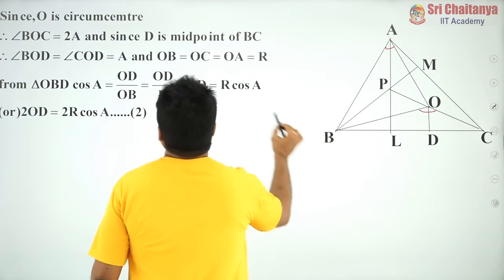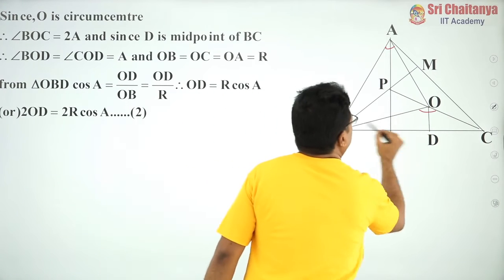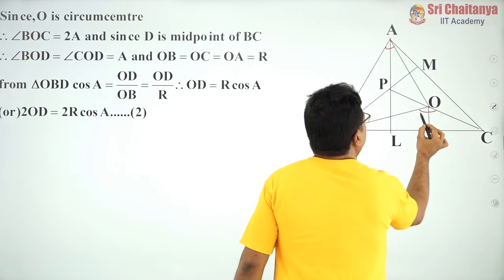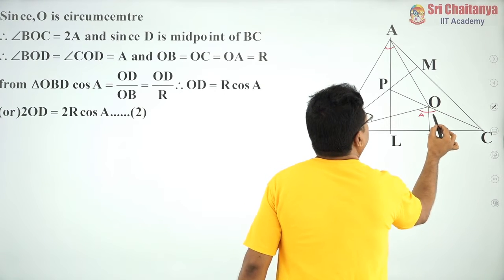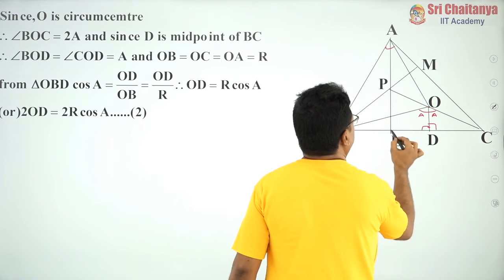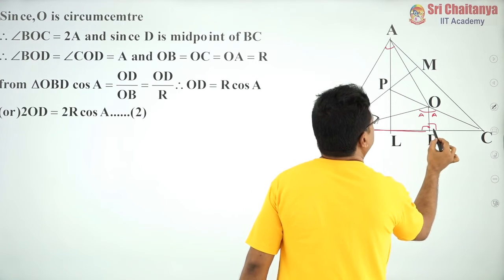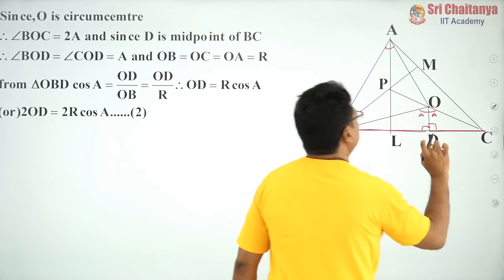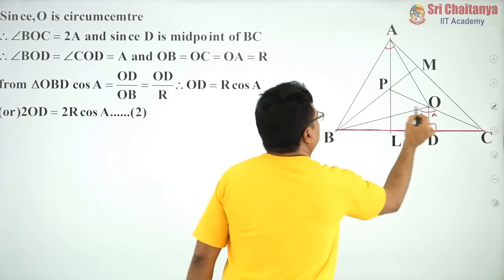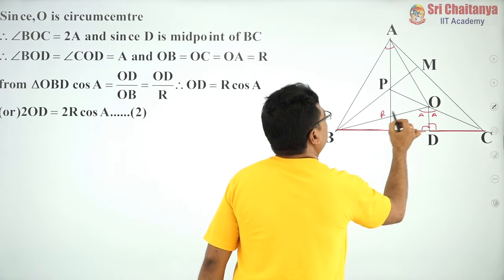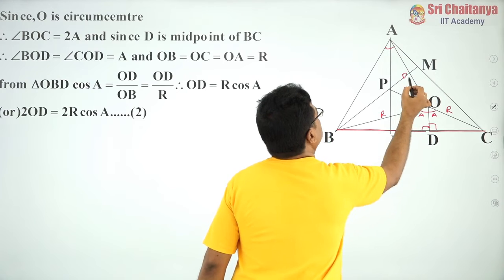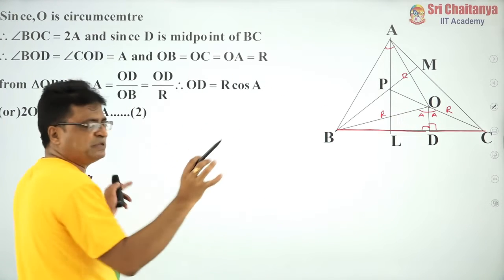So this is BOC, this is 2A, this is A, and again this becomes A, and here it is 90 degrees, and here it is also 90 degrees, and sides BD and DC are both equal. This is circumradius, say capital R, and all of these are circumradius R. Now all the weapons are in my hand.